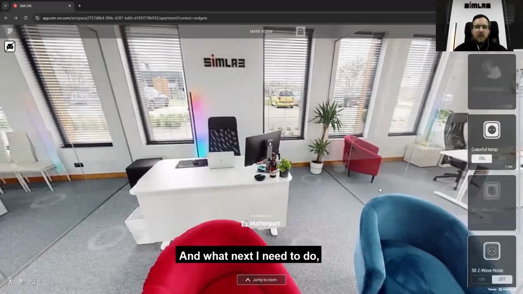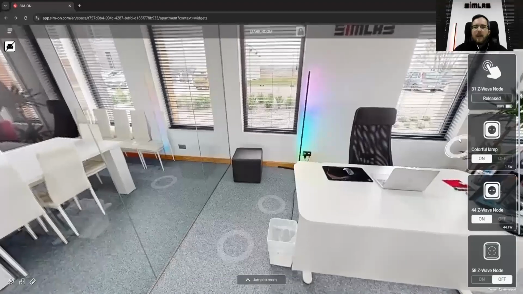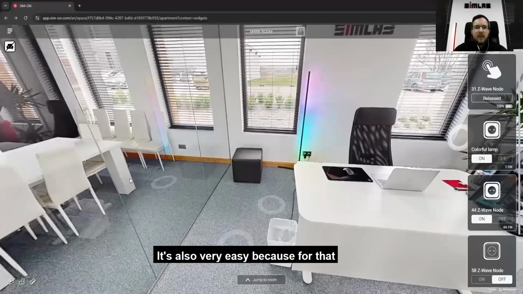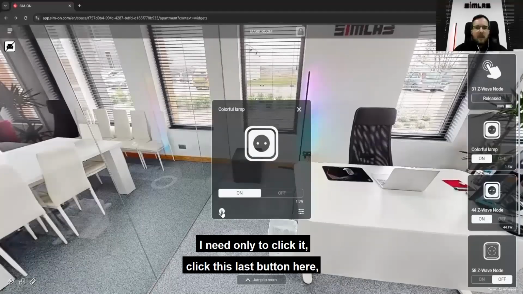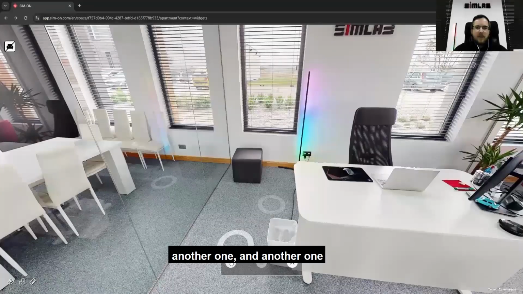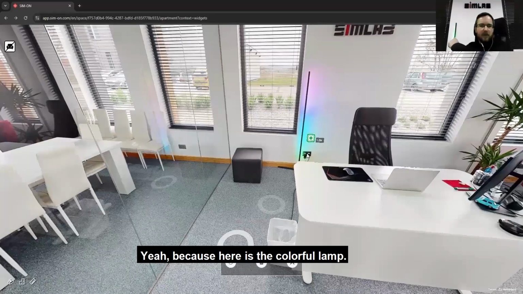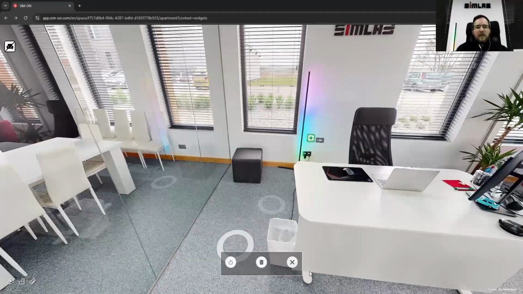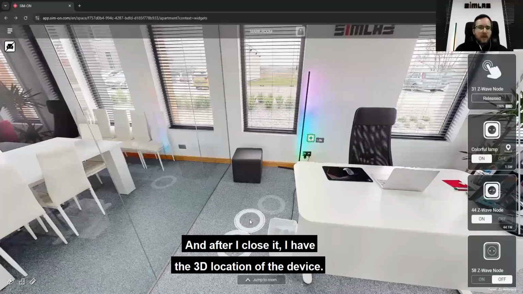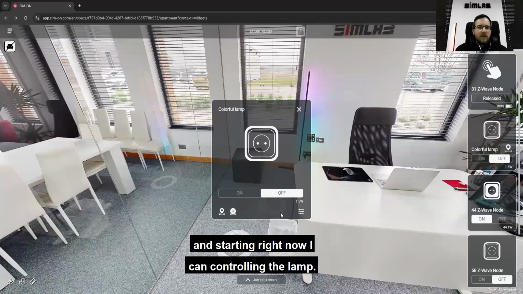And what next do I need to do? I need to put it into the space somewhere. It's also very easy, because for that I only need to click this plus button here, another one, and another one, and put it on, for example, the wall. Here is the colorful lamp, as you see. After I close it, I have the 3D location of the device. It takes me 5 seconds. And starting right now, I can control the lamp.